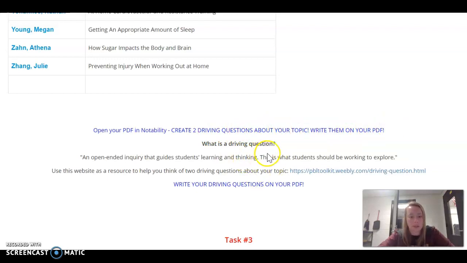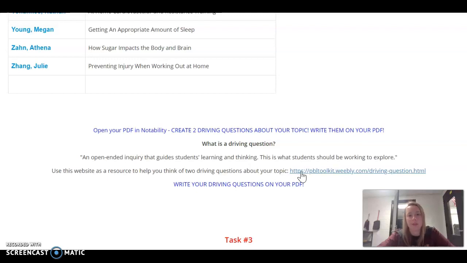So what is a driving question? It's an open-ended inquiry that guides students' learning and thinking. This is what students should be working to explore. So you're going to use this website as a resource to help you think of 2 driving questions about your topic. Okay, when you click on that website, it's going to kind of explain what driving questions are.